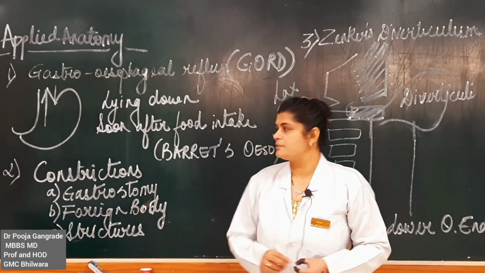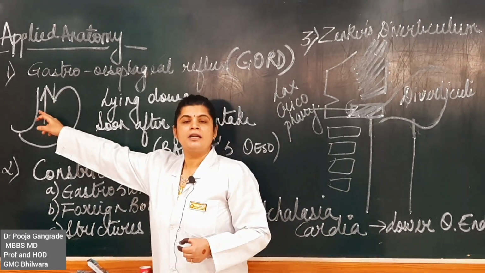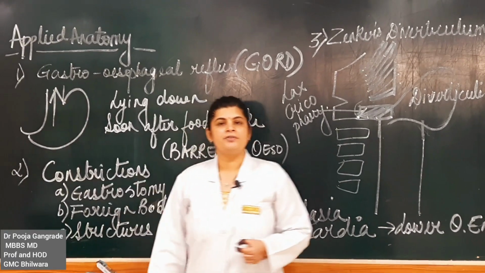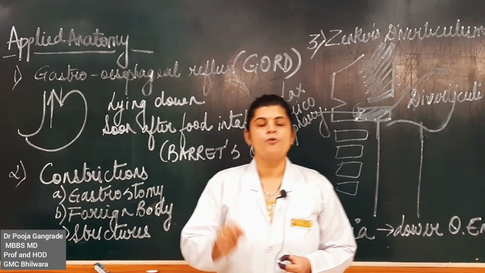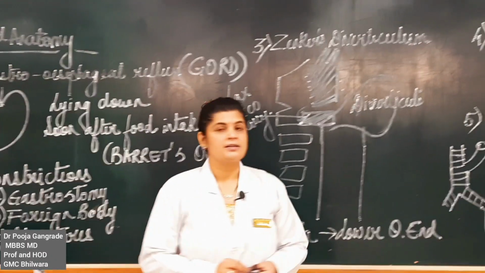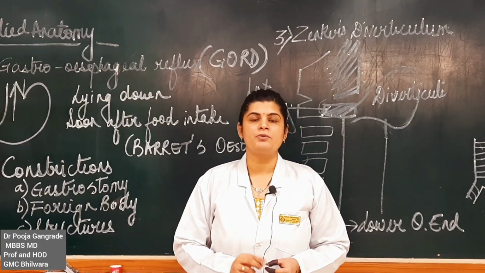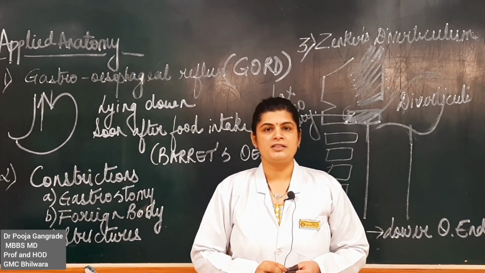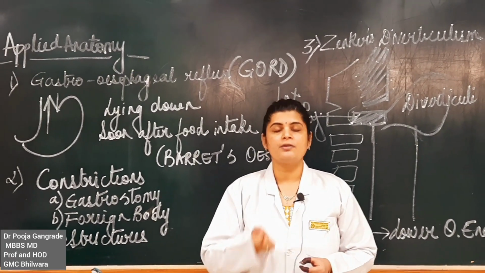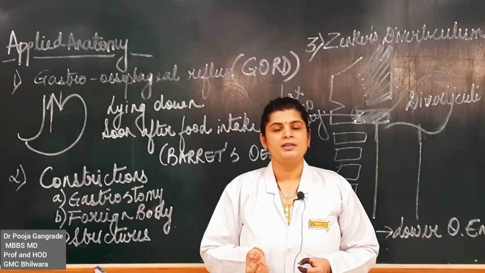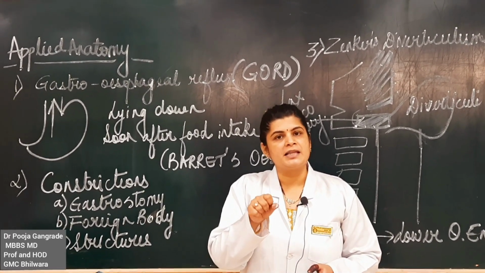This happens because there is no anatomical sphincter present here at the cardiac end of the stomach or the lower end of the esophagus. The right crus of the diaphragm is the one which winds around the cardiac end of the stomach. It produces a pinch cork mechanism through which the esophageal end is narrowed down.